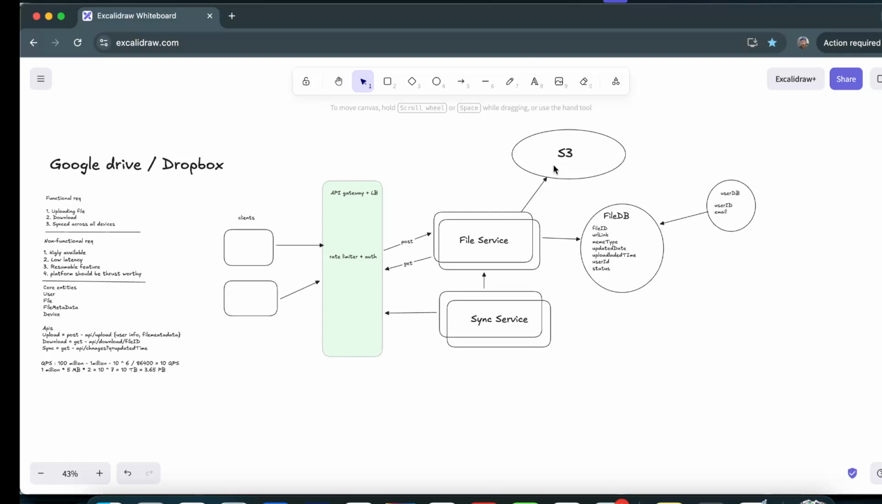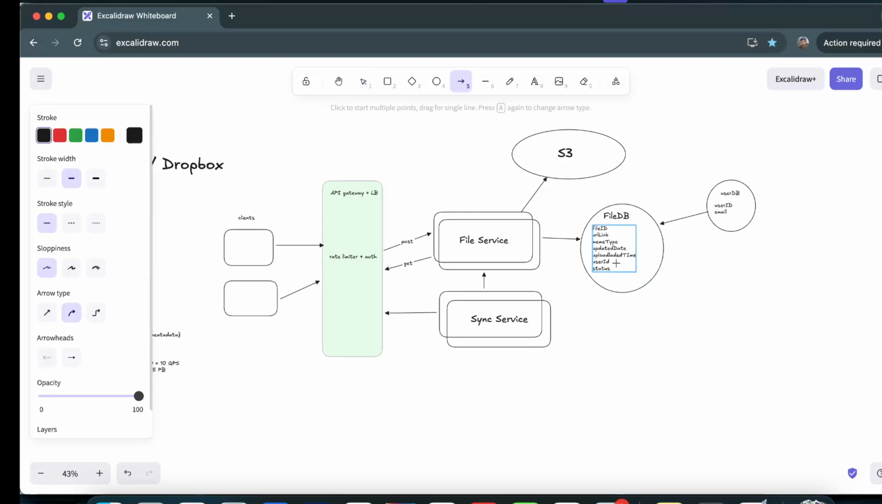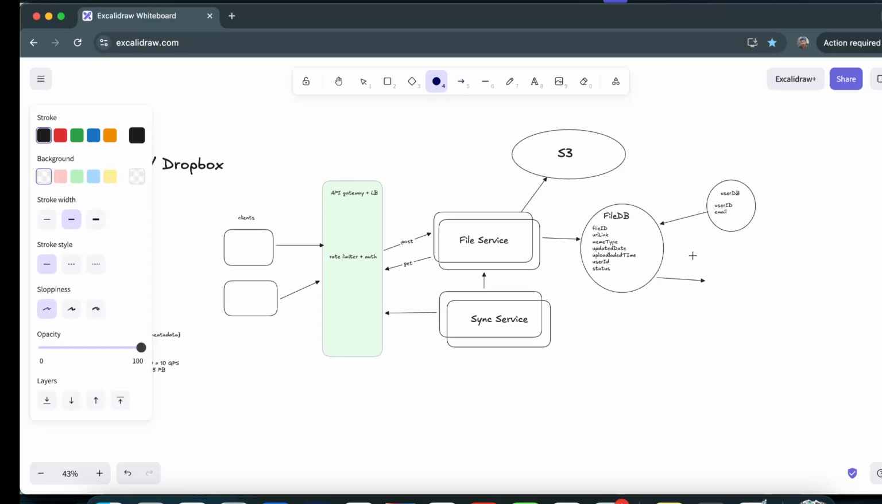The file service makes a request to S3, and S3 provides pre-signed URLs for all the different chunks that we calculated, the 5 MB chunks, to the file service. With the help of those pre-signed URLs, we create another chunk table. Performing normalization, we will have another chunk table. So this is our chunk table.